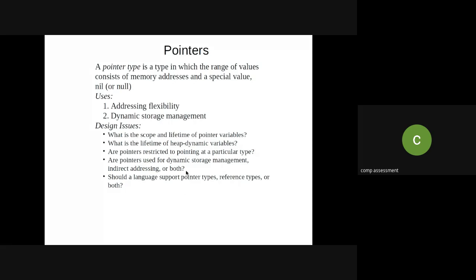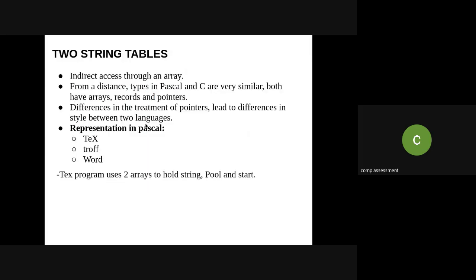That is, how dynamic memory is allocated from the heap, how we have to do the garbage collection, and how we have to make that memory properly free. So dangling pointers and memory leaks are all problems, or design issues, with pointers.